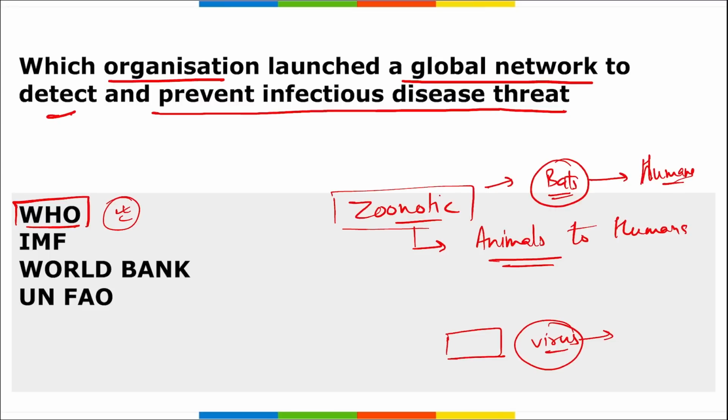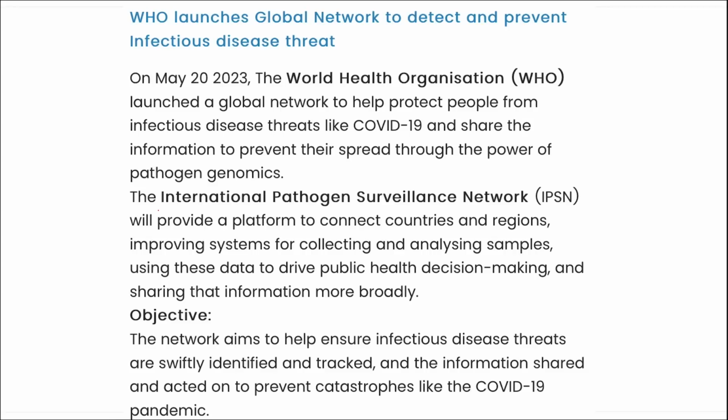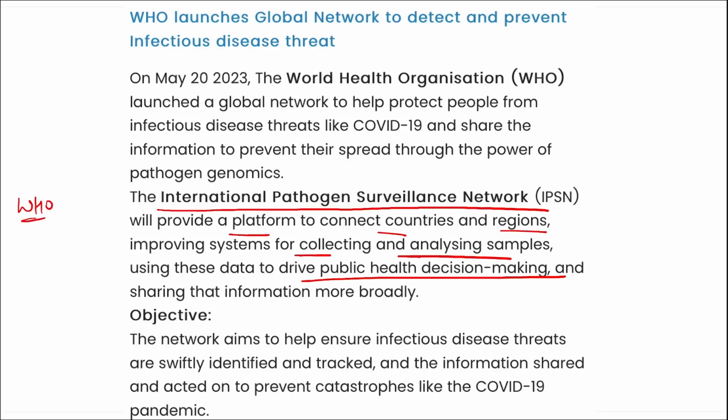Then remember, there is an organization, the International Pathogen Surveillance Network. They provide a platform to connect countries and regions in collecting, improving and analyzing samples using data to drive public health decision making. Correct? That is your IPSN. Next, if we talk about WHO, World Health Organization, who is the Director General here? Dr. Tedros Ghebreyesus, and the headquarter, we just saw, is in Geneva, Switzerland.